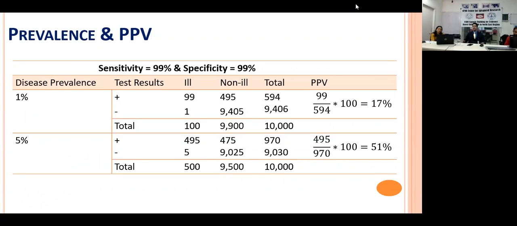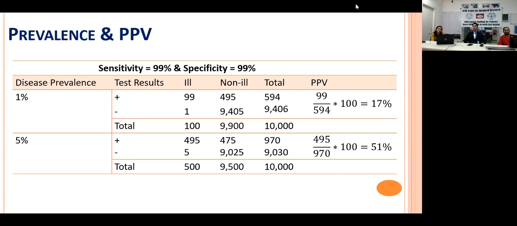Whereas the sensitivity and specificity are the kit characteristics, the test characteristics, instrument characteristics, which are going to remain the same, no matter whatsoever is the prevalence of the condition. However, your positive predictive value of identifying a patient in a clinical setup is going to change. It is going to increase with the increase in the prevalence.